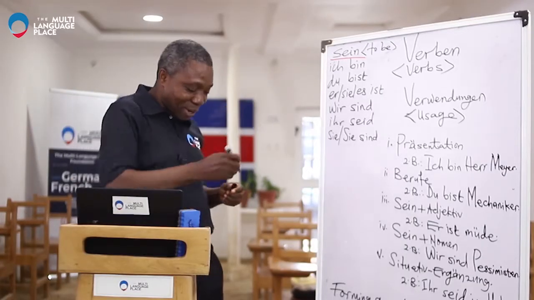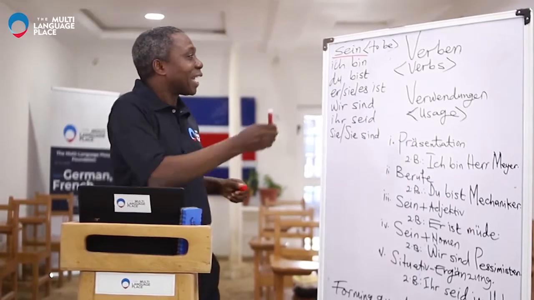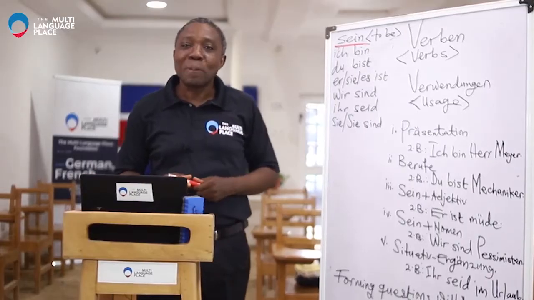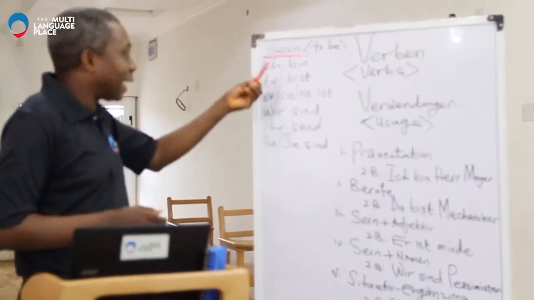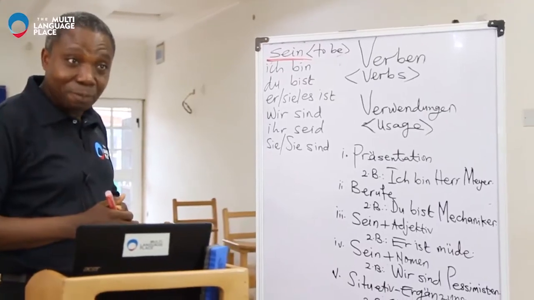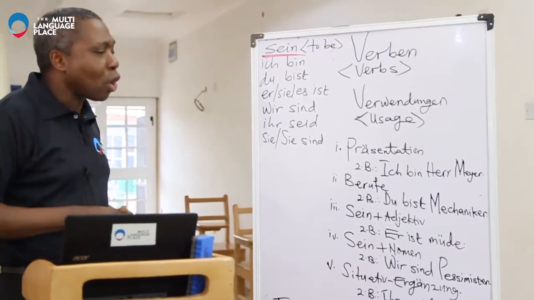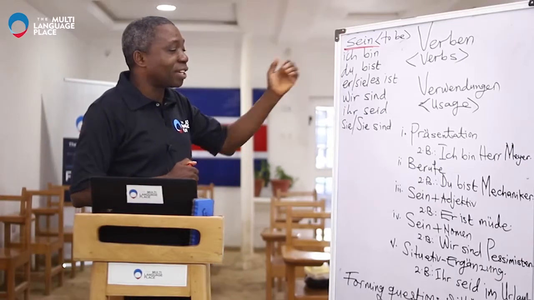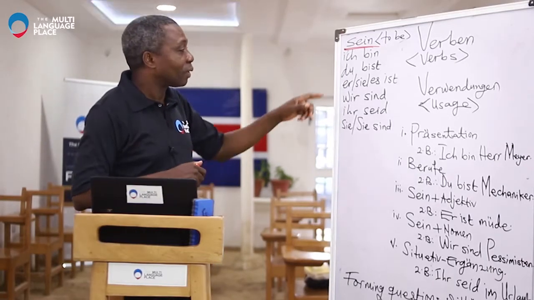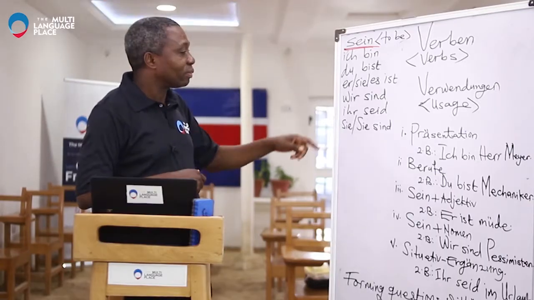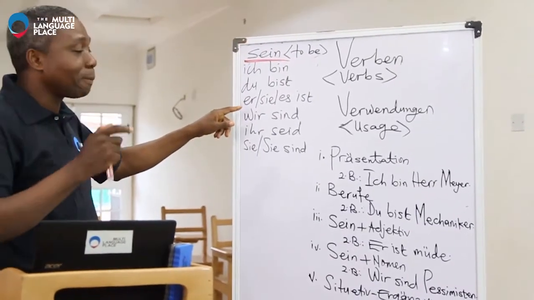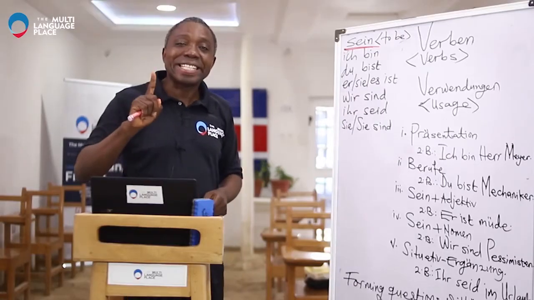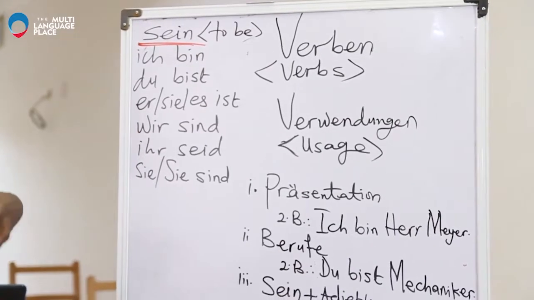Okay, so I have it on the board, the verb SEIN. Remember, it means to be. We did the conjugation yesterday, but let's have a kind of preview of what we have done. As usual, the personal pronouns. Ich means I, du, you, er, he, sie, she, es, it. And then wir, we.